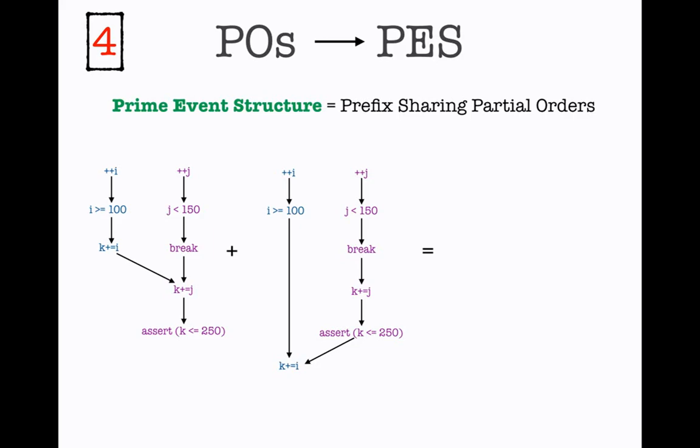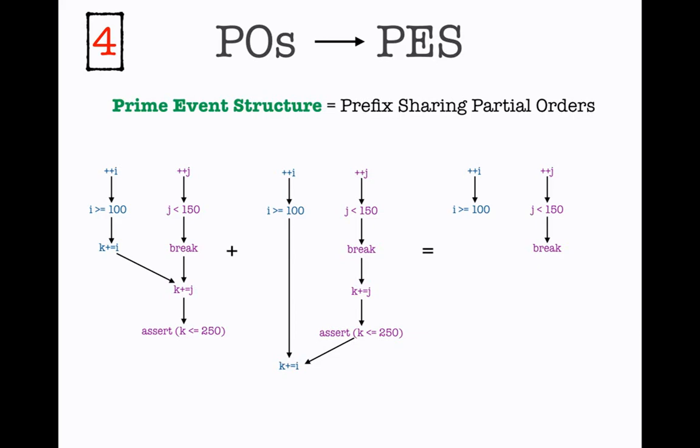So if you've never seen prime event structures, they are quite simple to understand. You take a set of partial orders, and you compactly represent them by sharing their common prefixes. So if we take the 2 partial orders that we had before, we start by representing the common parts of these partial orders. So that's the step up to doing an action on K.